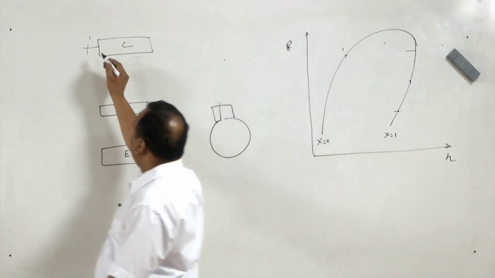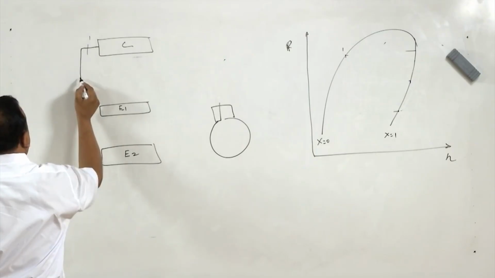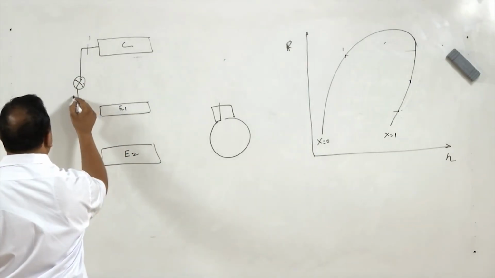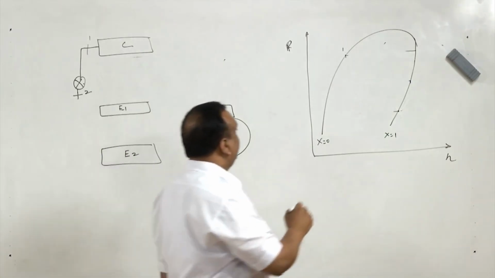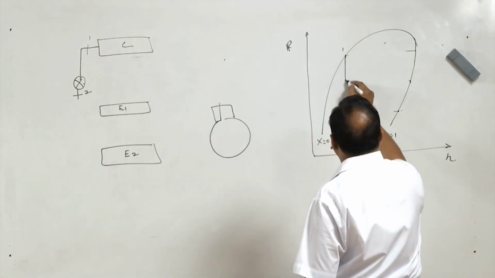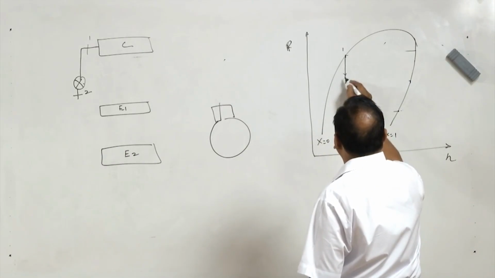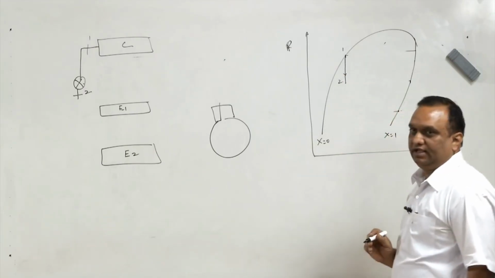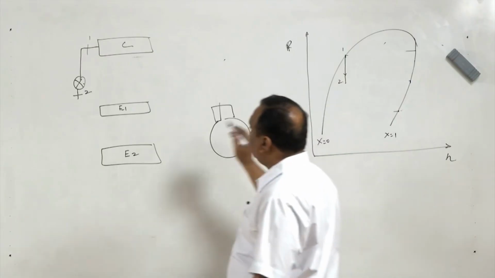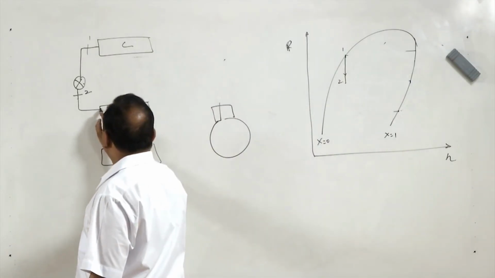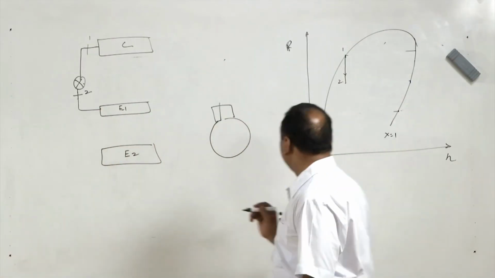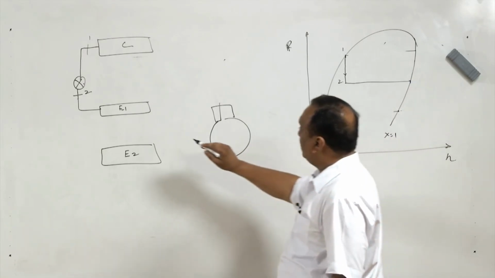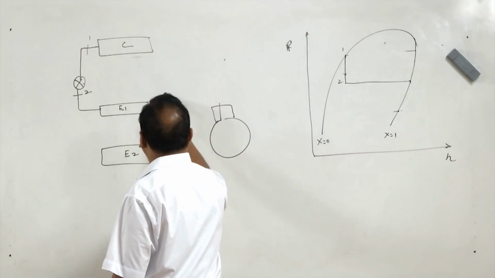and the entire liquid is expanded in one expansion valve, and we get state 2. So from state 1 to state 2 we get this expansion in one expansion valve. After attaining state 2, part of the vapor enters evaporator 1, picks up heat in the evaporator, and we get state 3 here.